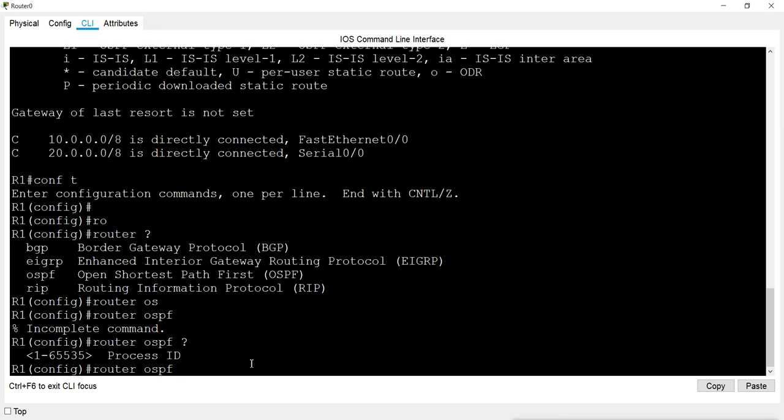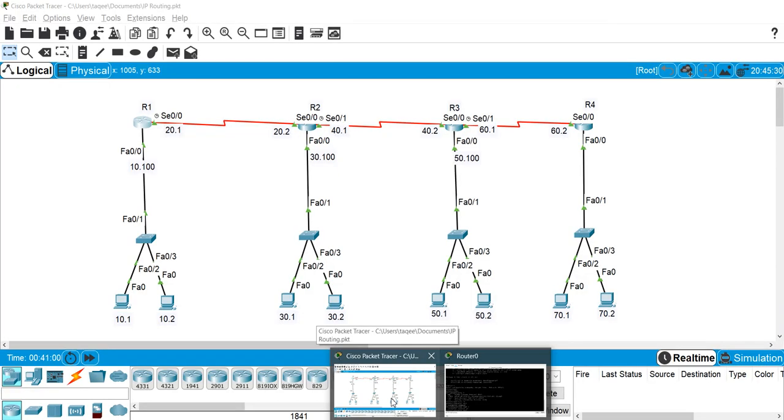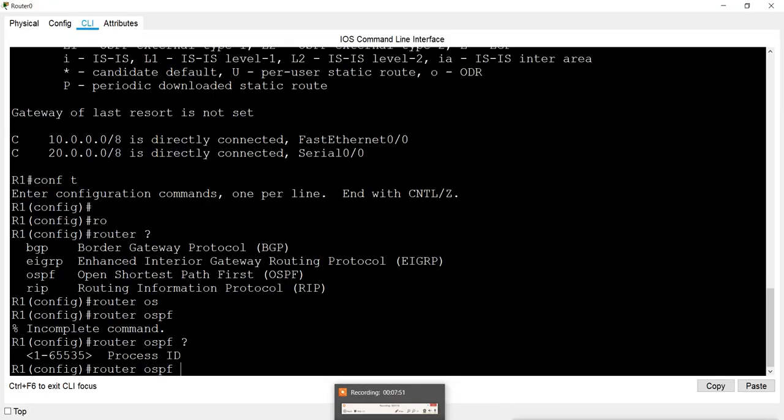That means when you are configuring OSPF, it is very important to design your network properly.